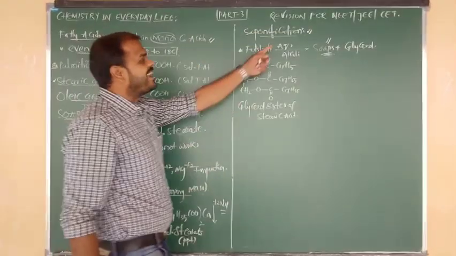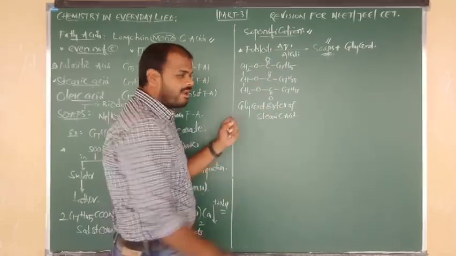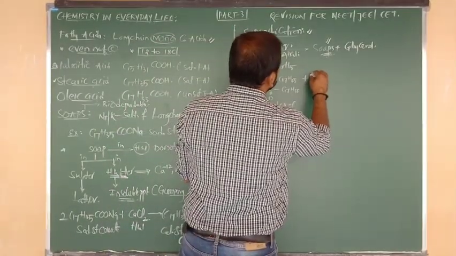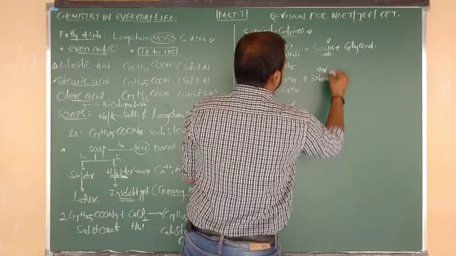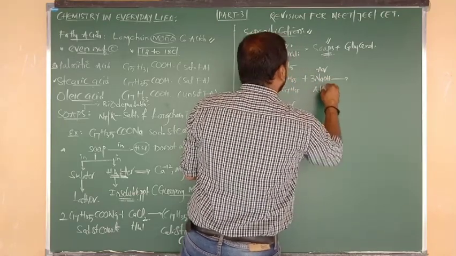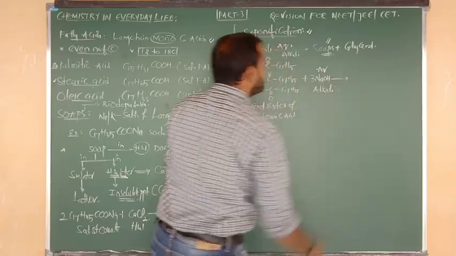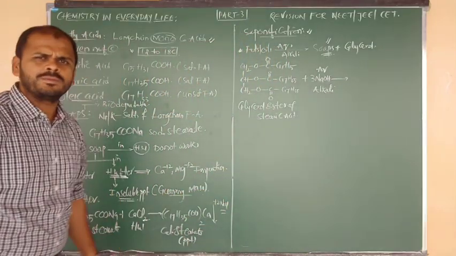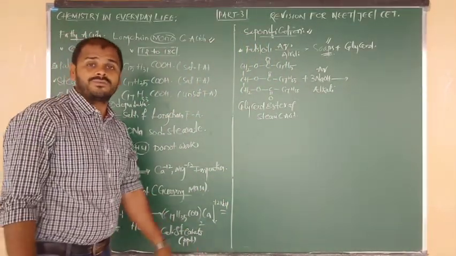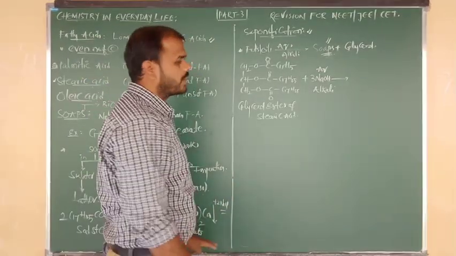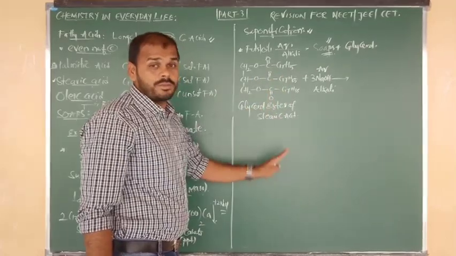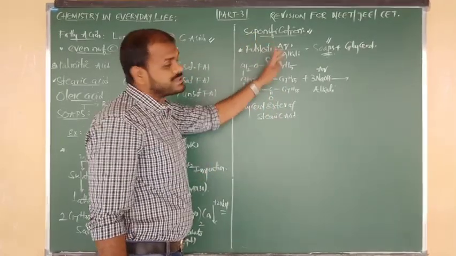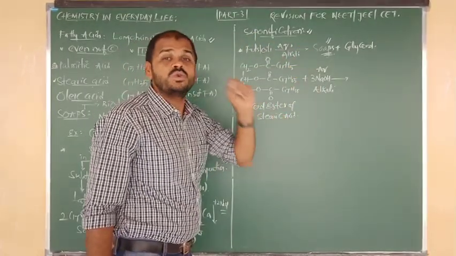Upon alkaline hydrolysis, hydrolysis takes place in the presence of aqueous NaOH. I am going to write 3 moles of aqueous NaOH. That means hydrolysis in which medium? Alkali medium. 3 moles of NaOH, or 3 moles of KOH. Any base you can consider? No, you cannot take any base, only sodium and potassium, beta. But mostly we have to consider sodium only. Saponification is a suitable method for the preparation of sodium soaps only.